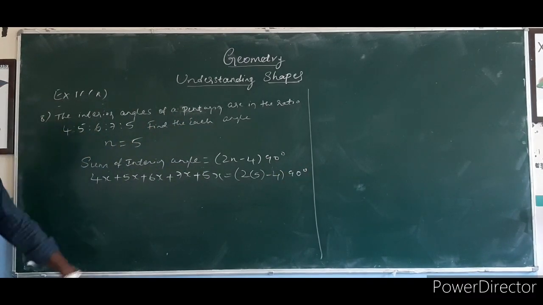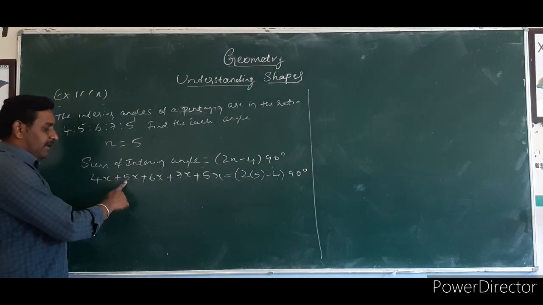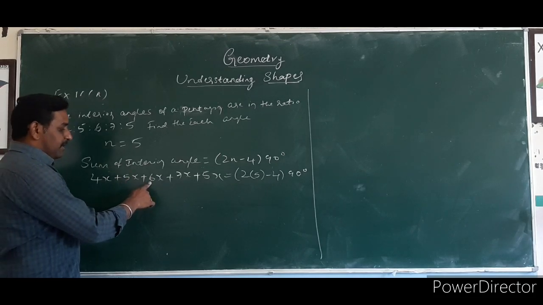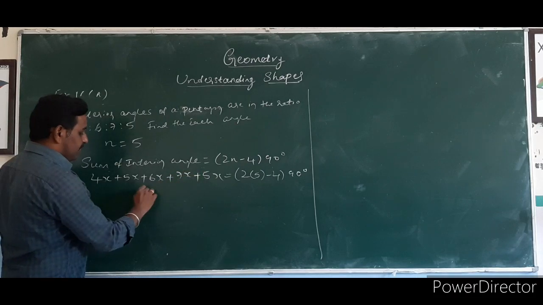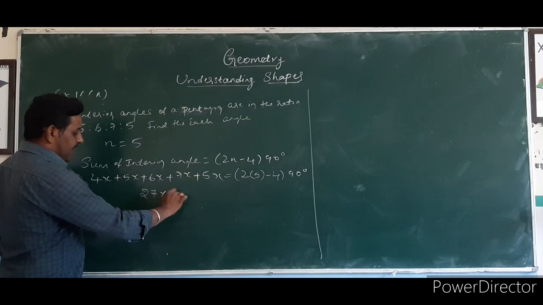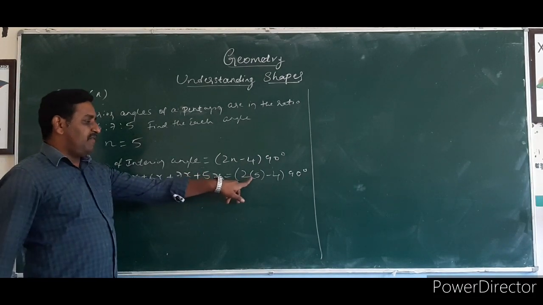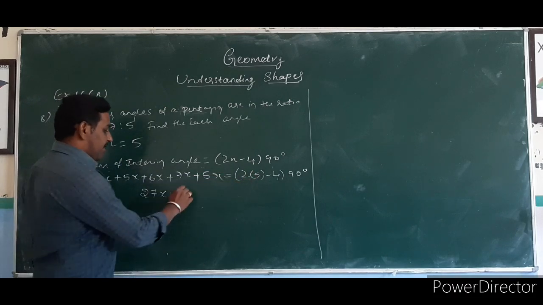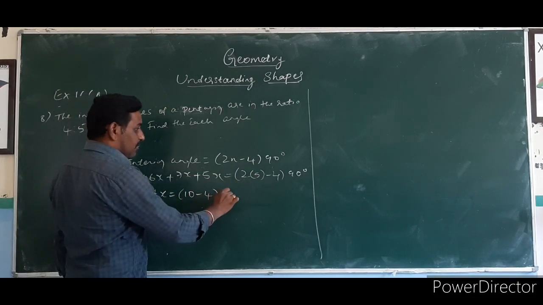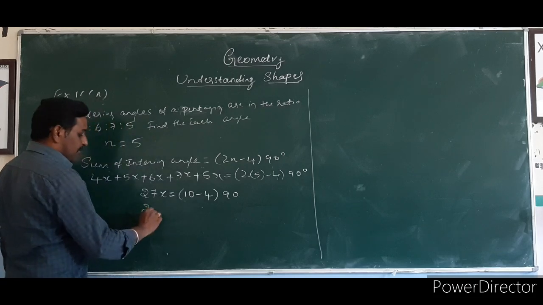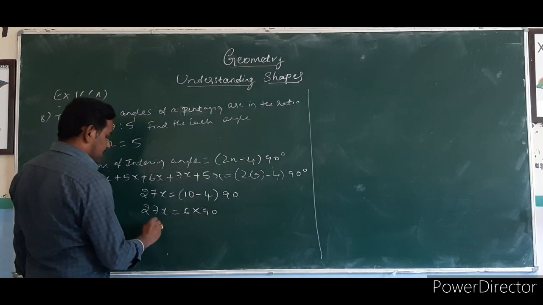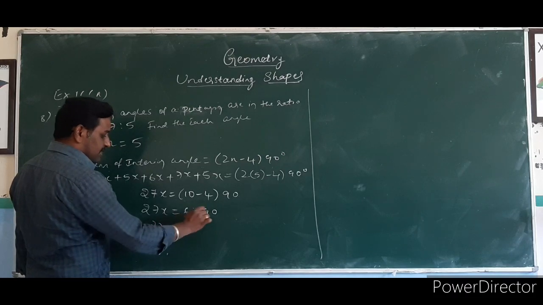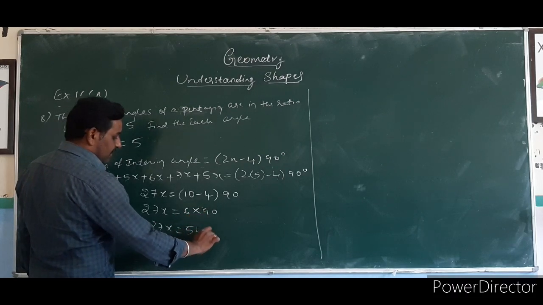Add all the terms: 4 plus 5 is 9, 9 plus 6 is 15, 15 plus 7 is 22, 22 plus 5 is 27x. If you simplify, 2 fives are 10, minus 4 is 6, so 27x equals 6 times 90. 6 nines are 540.